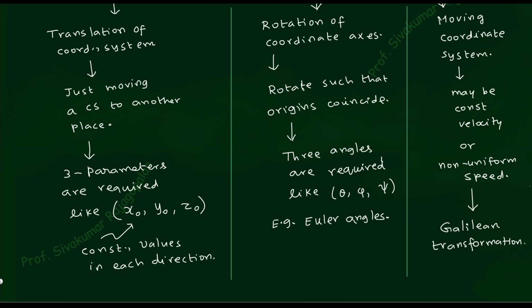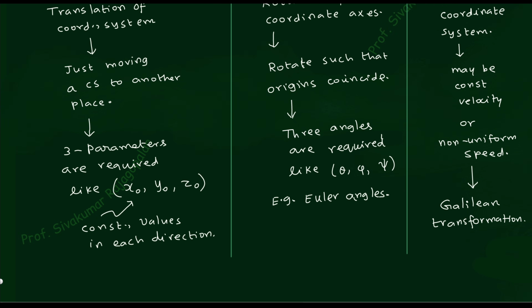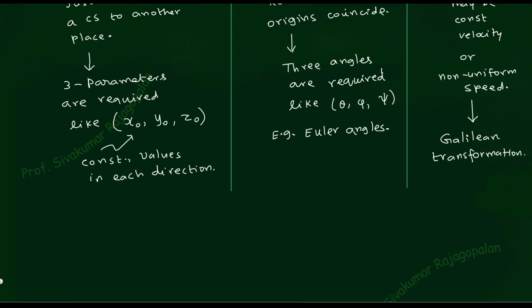Now what about the moving coordinate system? We didn't write that down, so let me write it now. How many parameters are required? 3 more are required. What are they? The velocity in the x direction, Vx, Vy, and the velocity in the z direction, Vz. That's all, 3 more.